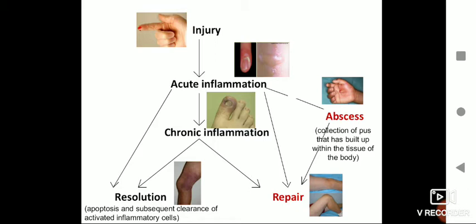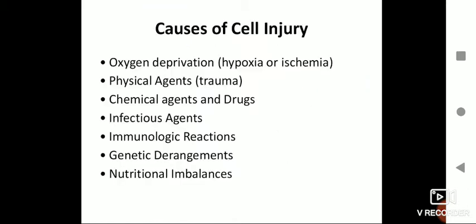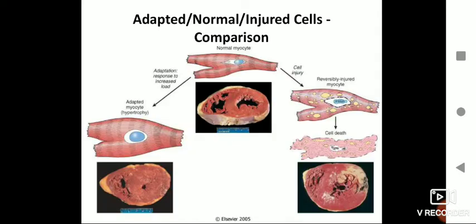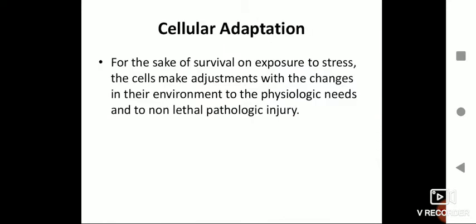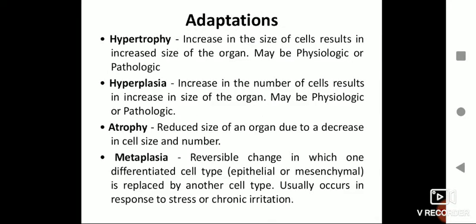Based on the degree of inflammation, you can classify inflammation into two broad classes called acute and chronic inflammation. Right? So in whichever way, whenever there is damage, the tissue tries to adapt itself to come back to the state of normalcy. This is called cellular adaptation. There are different ways the cells try to adapt.